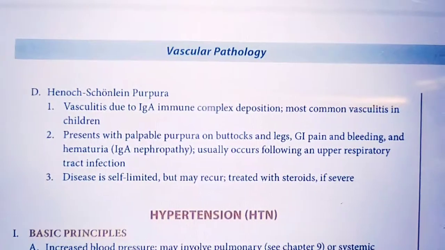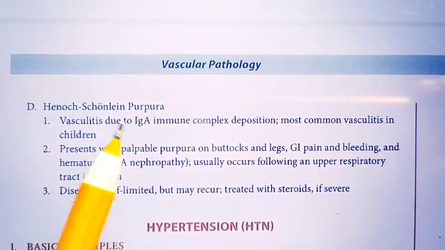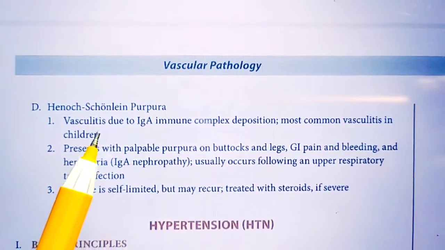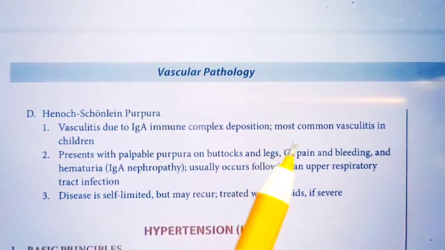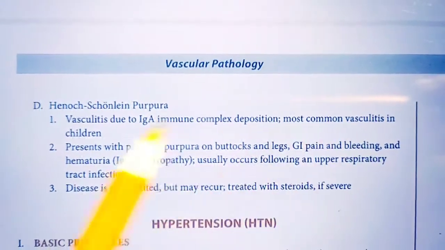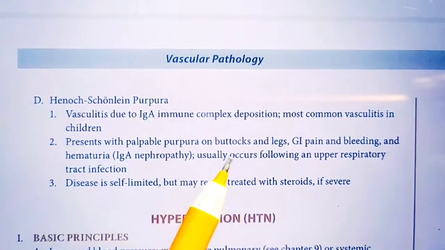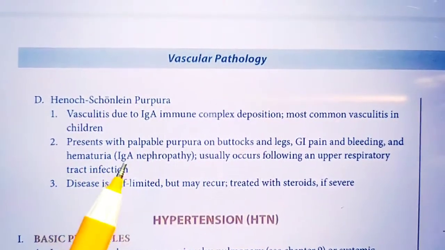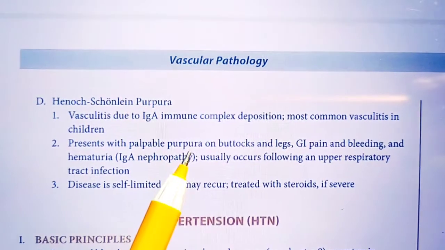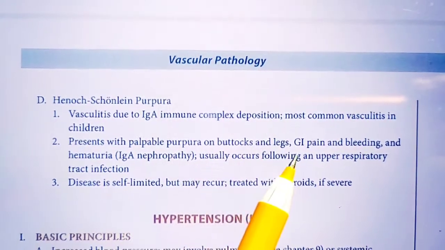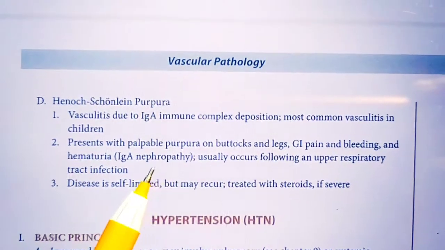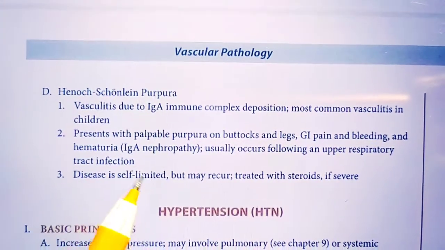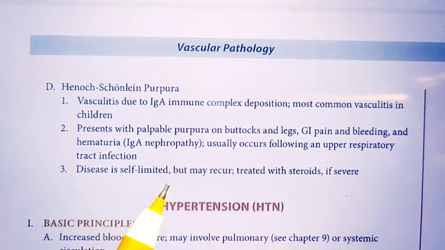The next one is Henoch-Schonlein purpura. Henoch-Schonlein purpura is also a vasculitis, and it is due to IgA immune complex deposition, and it can be found in case of children. Generally, the patient presents with purpura, rash on the buttocks and legs, GI pain and bleeding, hematuria, IgA nephropathy. And this disease is self-limited.